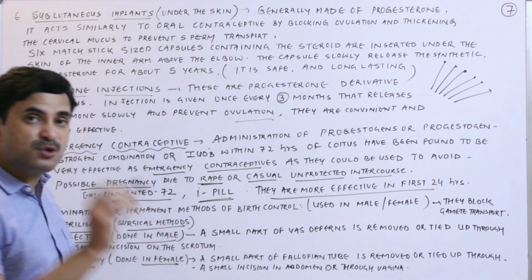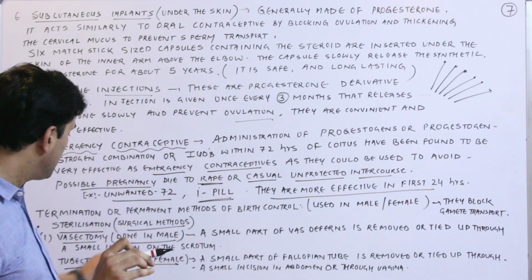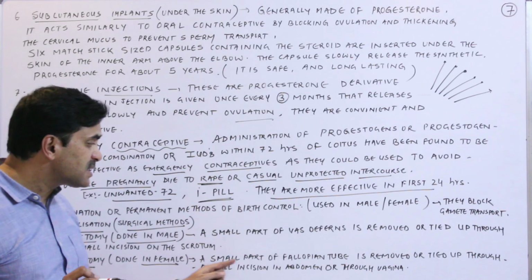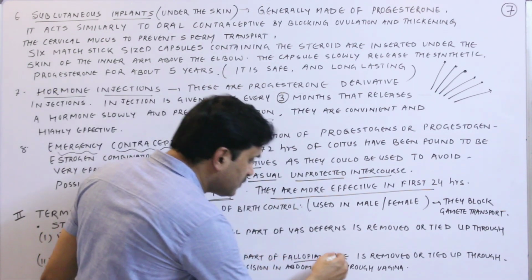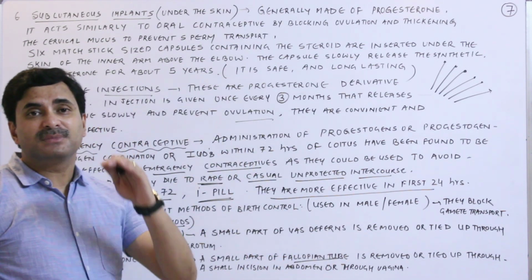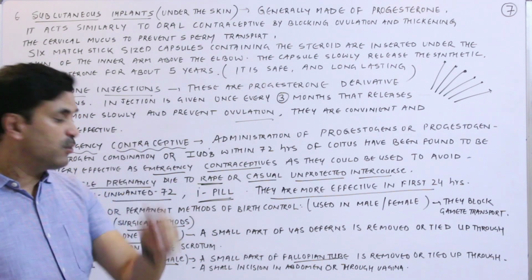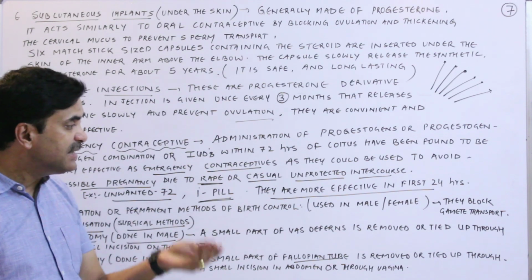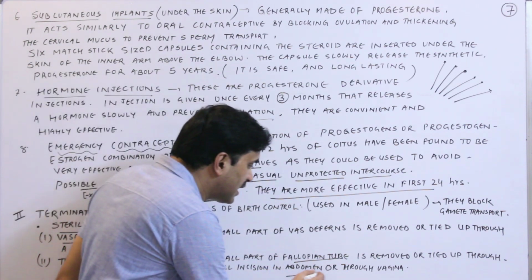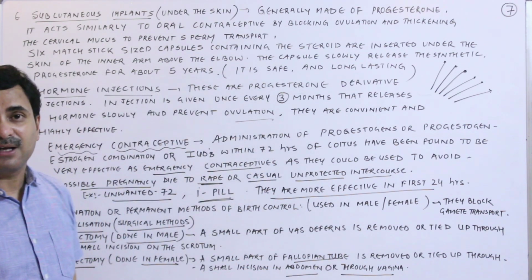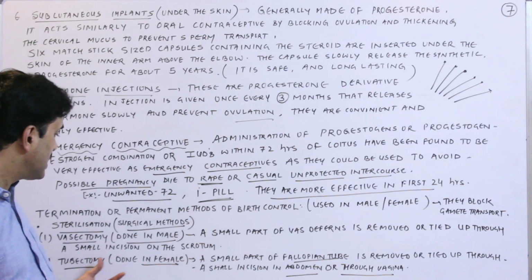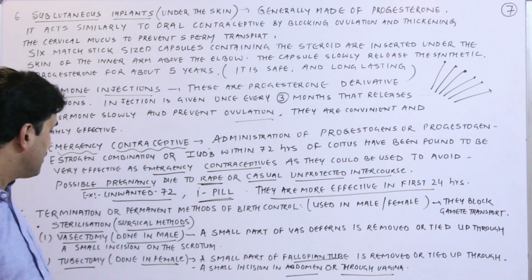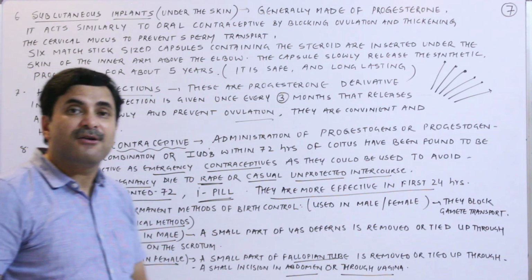Remember this, don't be confused. Vasectomy is done in the male, tubectomy is done in the female. What is tubectomy? Here a small part of the fallopian tube is removed or tied up. You know the ovum is transported through the fallopian tube. This is done through a small incision in the abdomen or through the vagina. So in the female the surgical method is tubectomy, and in the male it is vasectomy.